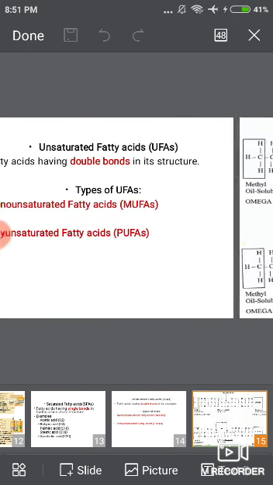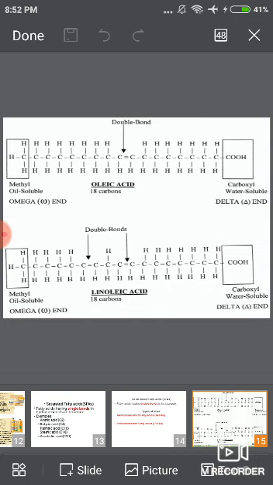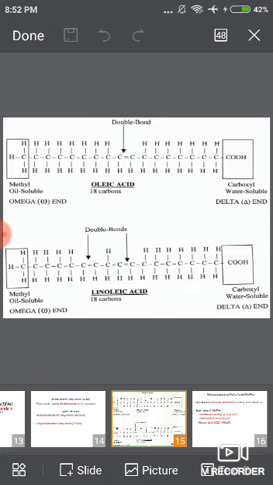In monounsaturated fatty acids, an example is oleic acid. The total number of carbon atoms present is 18. One end is the carboxylic end, the other end is the methyl group. The double bond is present on the 9th carbon. The second example is linoleic acid. The total number of carbon atoms present is 18. One end is the carboxylic and the other is the methyl. The double bond is present on the 9th carbon and the second double bond is present on the 12th carbon. The carboxylic group is denoted by the delta end and the methyl group is denoted by the omega end.